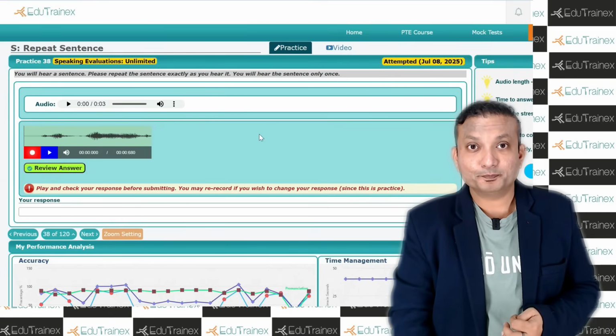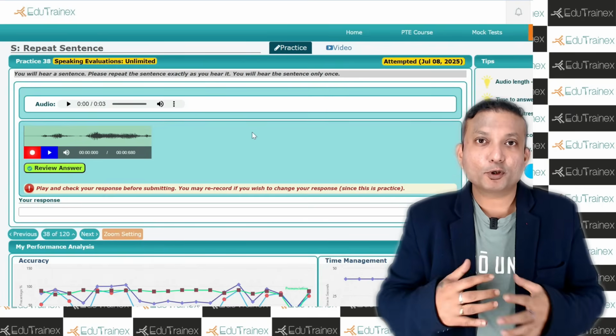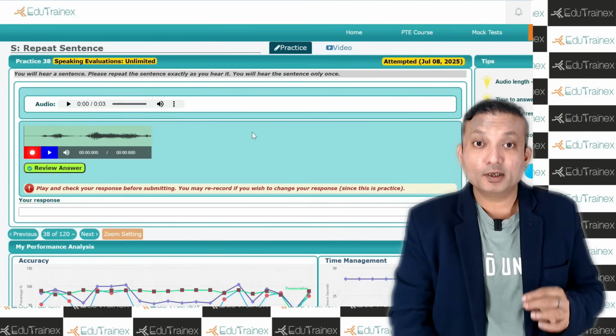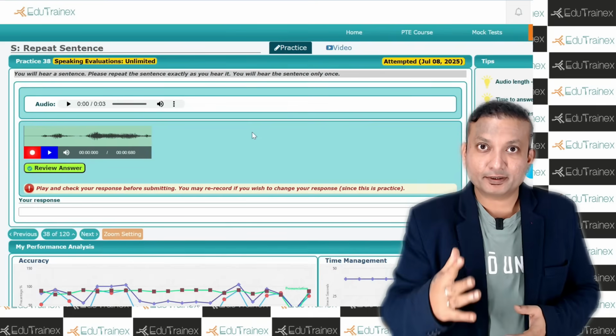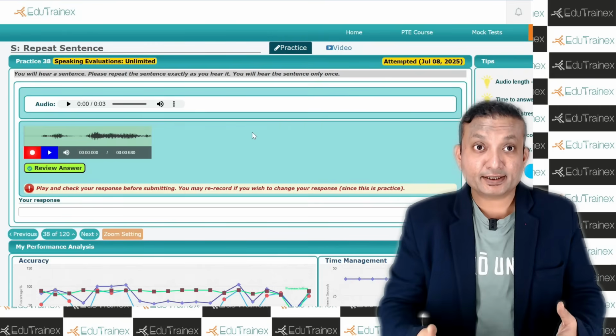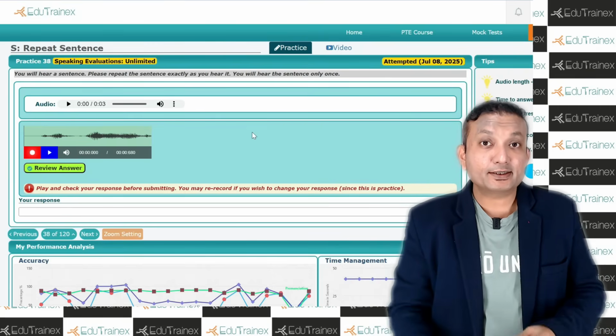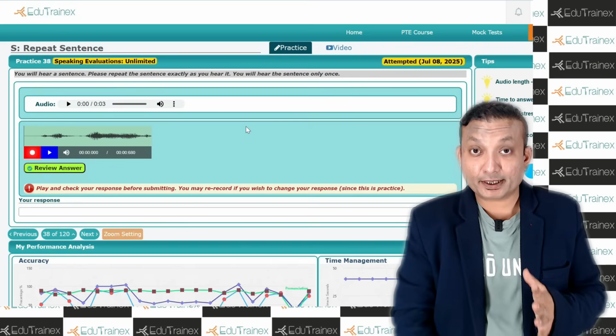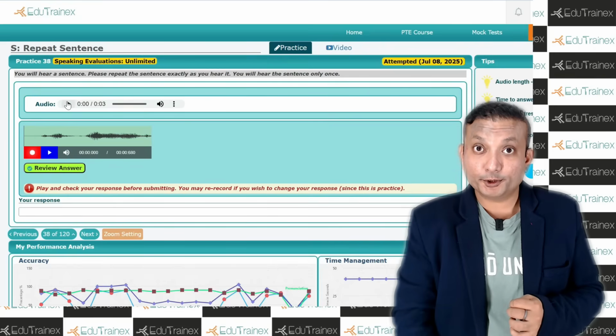Okay, so the first scenario that we want to try is where we are speaking the whole thing and then see how we have to score. The main target is to cross 79. As I said, these are approximation techniques, approximation analysis that you are getting here. In the exam, it could be a little bit more, little bit less, but main thing is what feedbacks you get. So let's listen to the audio.